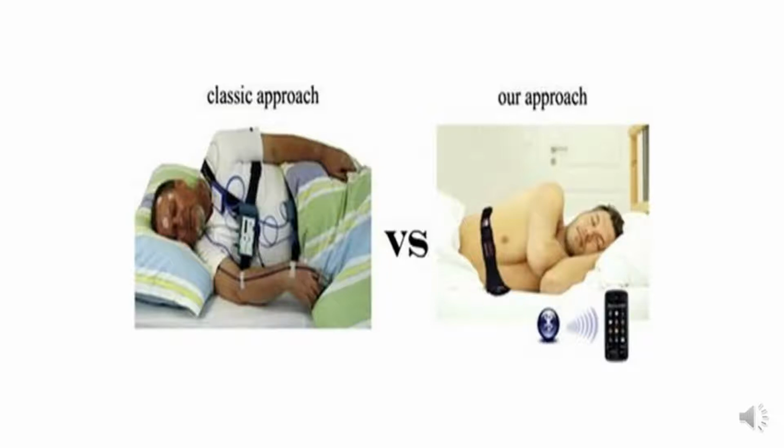We can see in the classic approach there are so many sensors and wires used on the body of the person, due to which the person is bound to stay in the same position overnight, while in our approach only one ECG sensor, the electrocardiogram sensor, and a mobile device with an installed sleep apnea detection application is used.